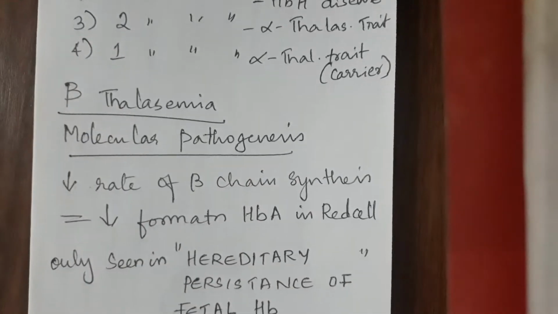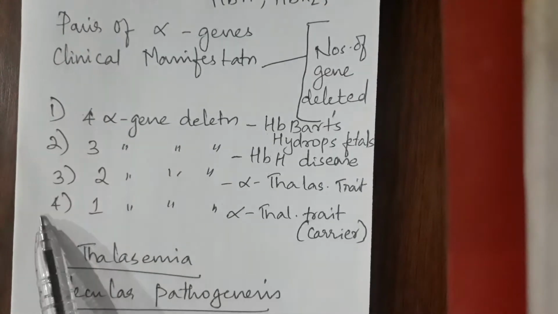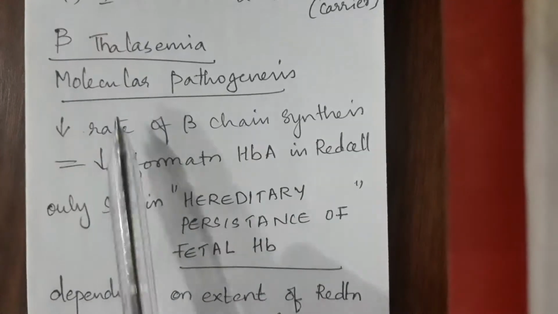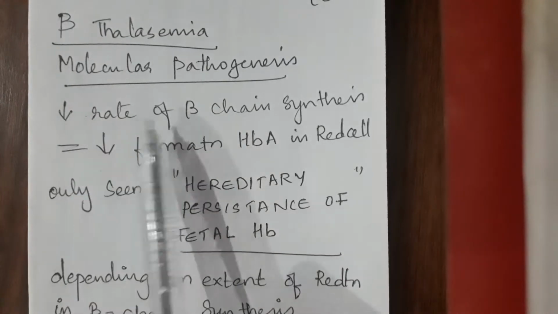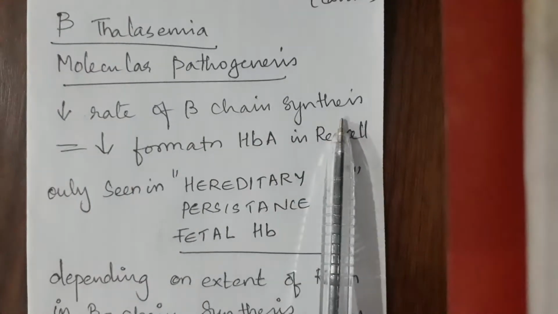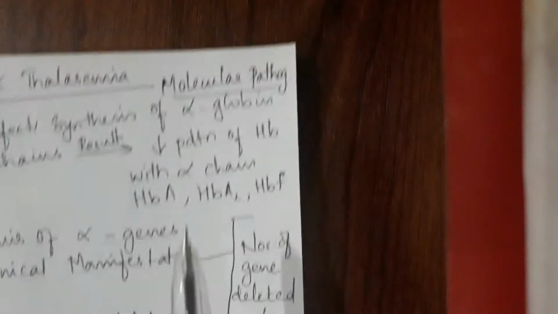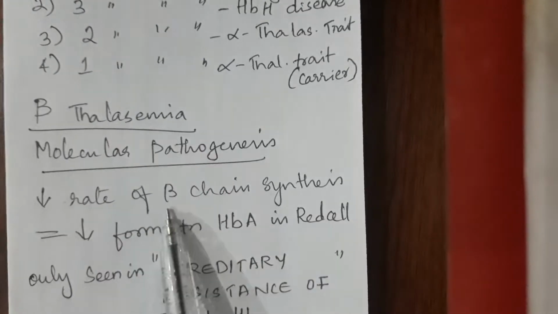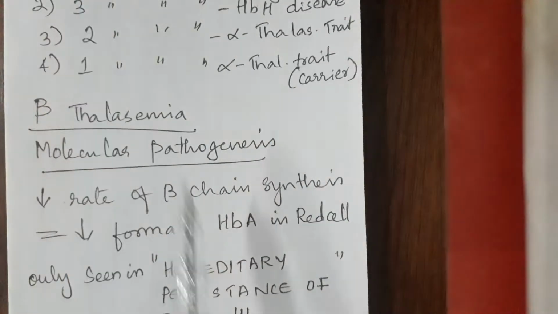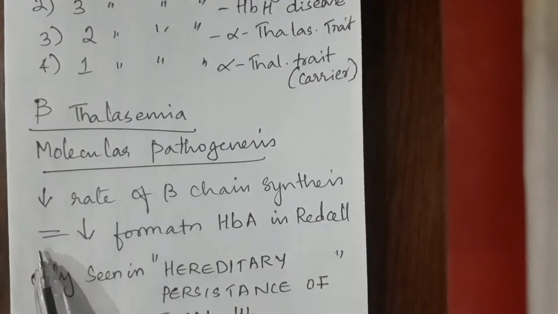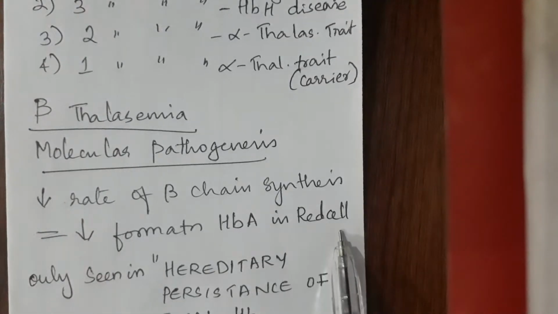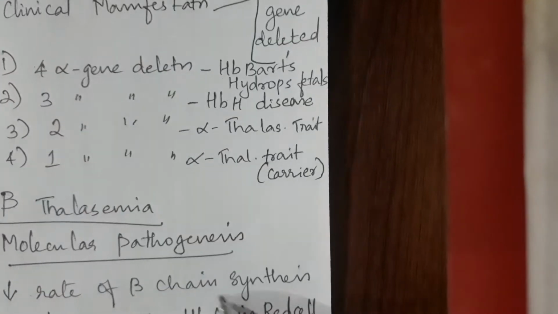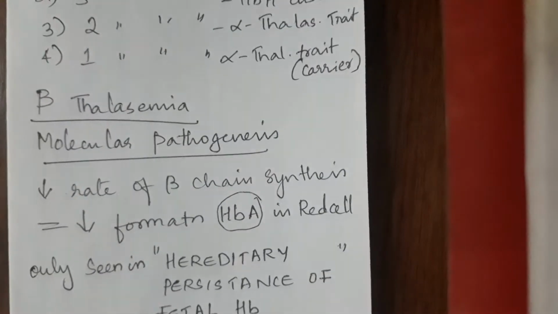Beta thalassemia. These points also give you marks here. Molecular pathogenesis: reduced rate of beta chain synthesis. At least in alpha and beta thalassemia, just write it simply. In alpha thalassemia, defective synthesis of alpha globin chain. In beta thalassemia, reduced rate of beta chain synthesis. In both cases, synthesis is reduced, leading to reduced formation of HbA in red cells. HbA is reduced in red cells. That gives you marks here.